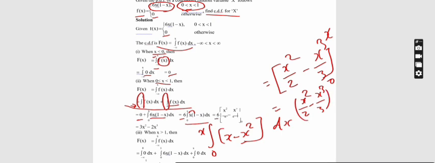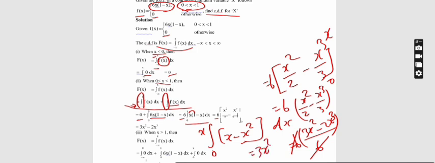As 6 is the constant outside the bracket, if I take the LCM for both the terms, I get 6 times of 3x square minus 2x cube over 6. The outer 6 is there, so I can cancel the 6s with each other. So the remaining value is 3x square minus 2x cube, which is the value I get here.